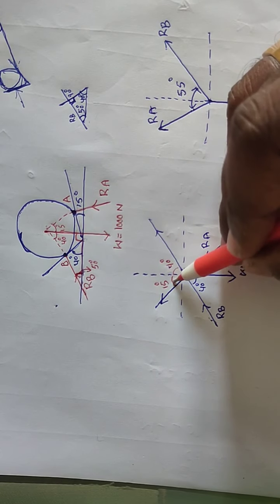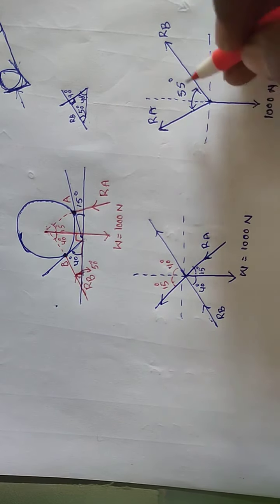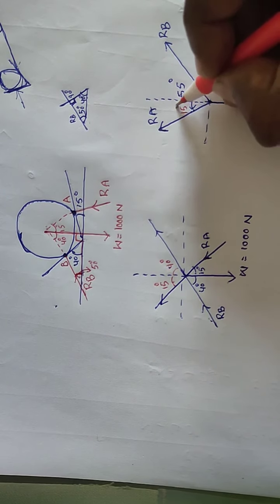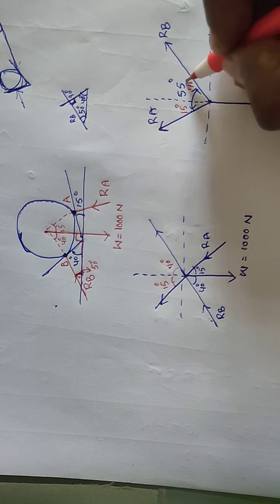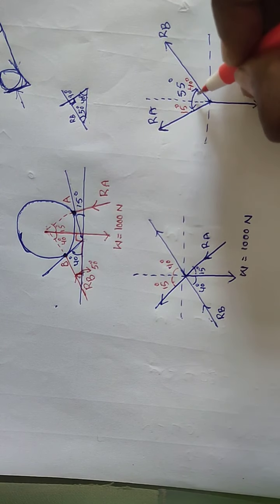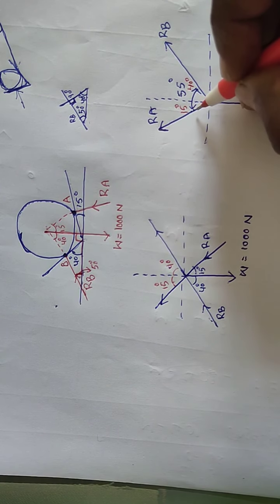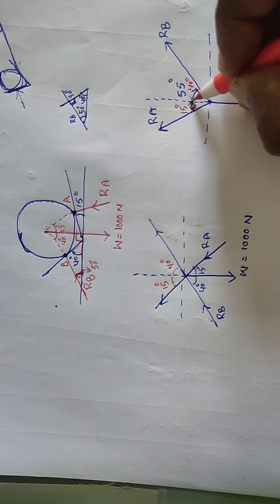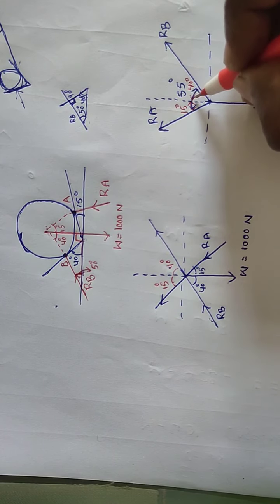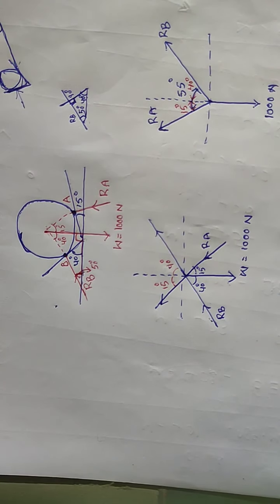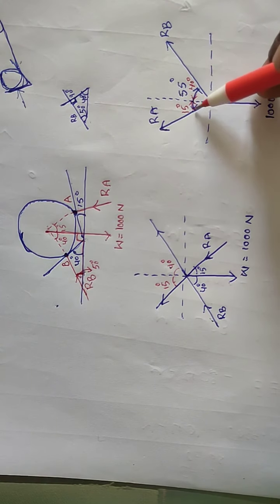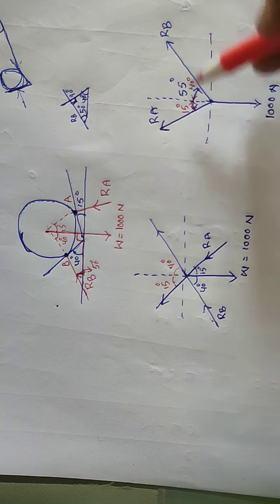So the total angle is 55 degrees. Here we are separately writing: the angle between this vertical line and RA is 15 degrees, and this vertical line and RB is 40 degrees. So 15 plus 40, total 55 degrees.